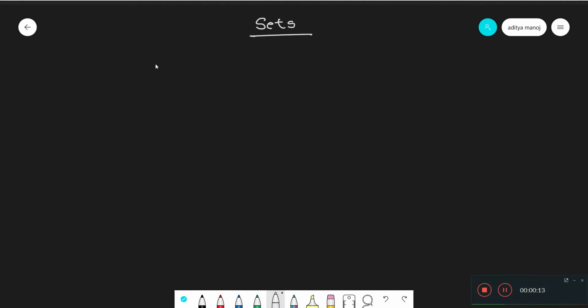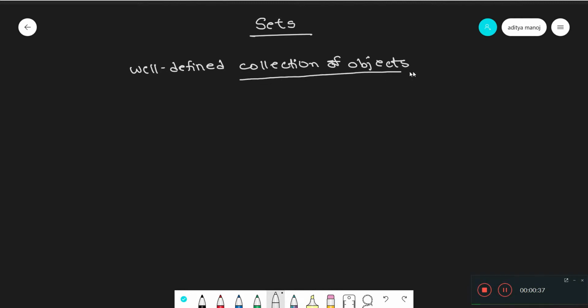Now, to begin this lesson, let us first define what a set is. The proper definition of a set is a well defined collection of objects. Now, we know a collection of objects is basically a list, but what does well defined mean? Well, well defined means that when given a collection and given an object, we can accurately determine whether the object belongs to that collection or not.